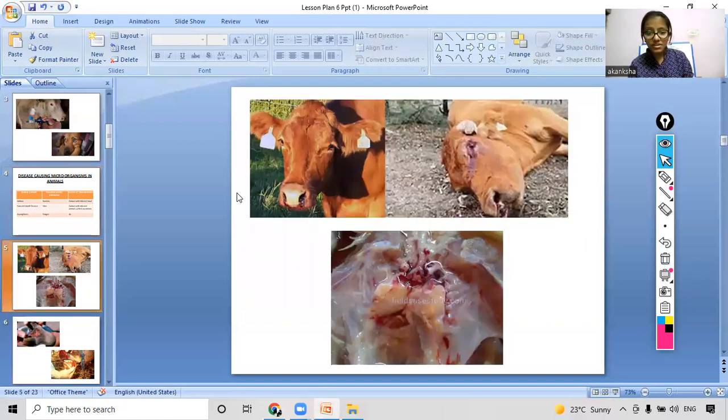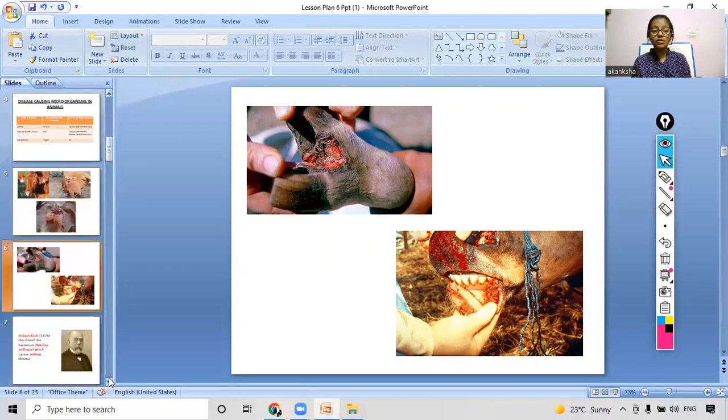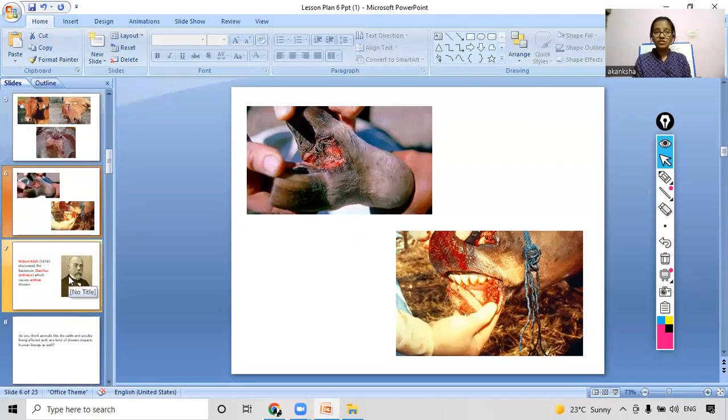Now we will see some pictures of the animals that were infected by these diseases. You can see here the nose is bleeding and the eyes are also bleeding, and here the inner parts are bleeding. Coming to the next, their feet are bleeding here. There is some infection in their feet and their mouth. So this was all about the different types of diseases these microorganisms cause in animals.